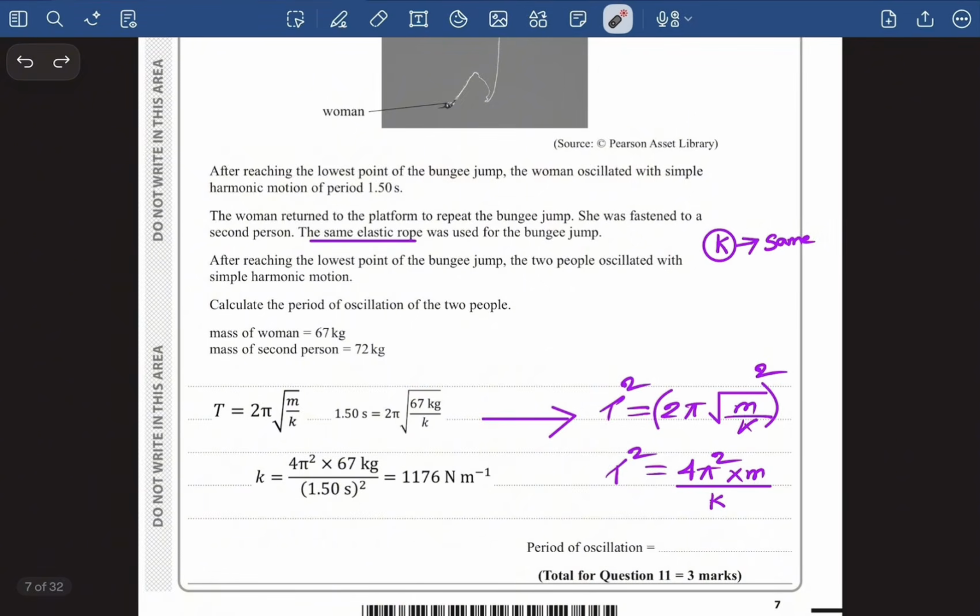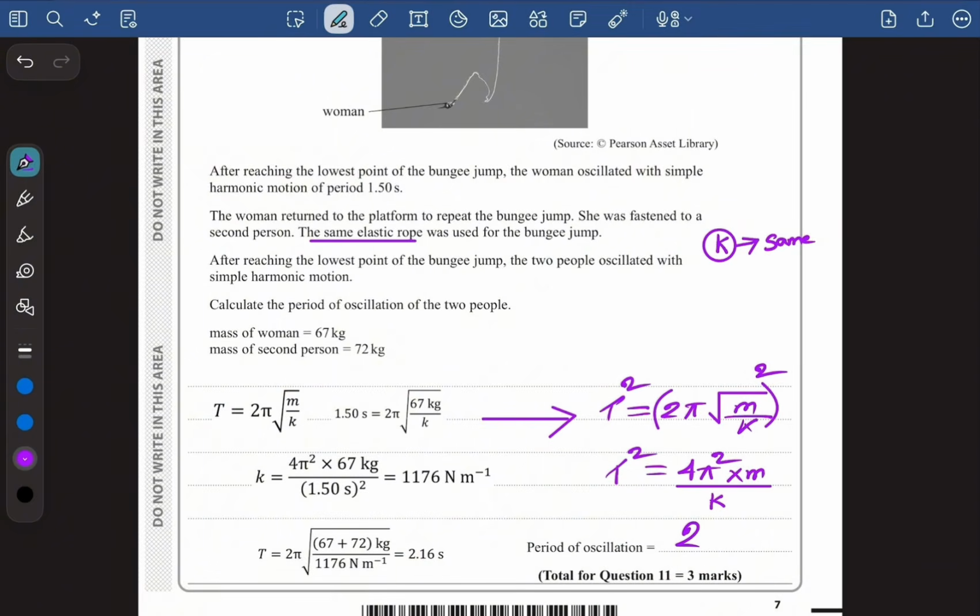Now to figure out the time period, I will use this formula again, but right now as there are two people, I'm going to add both of their masses in this formula and figure out the time period. The k value is going to be the same because it was the same elastic rope. So here you can see I've added both of their masses, and now the time period has come as 2.16 seconds. So my final answer is going to be 2.2 seconds.